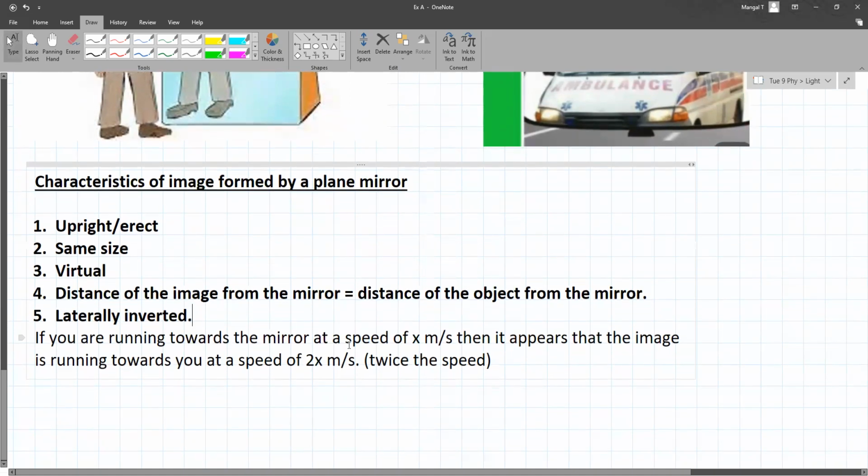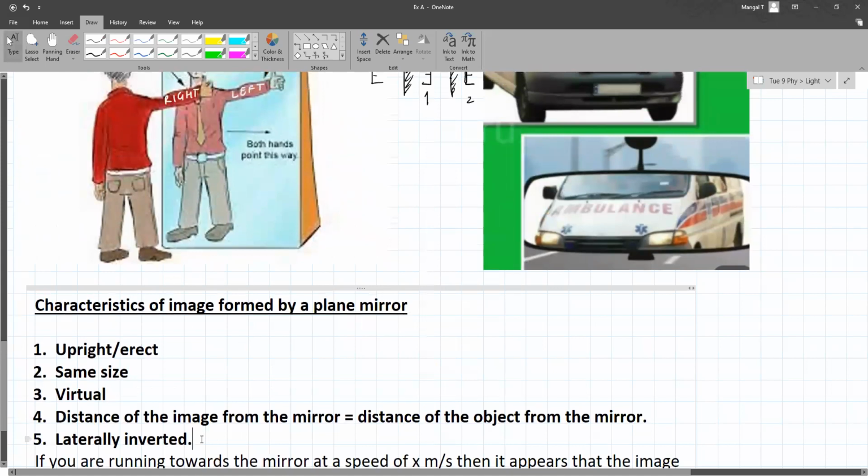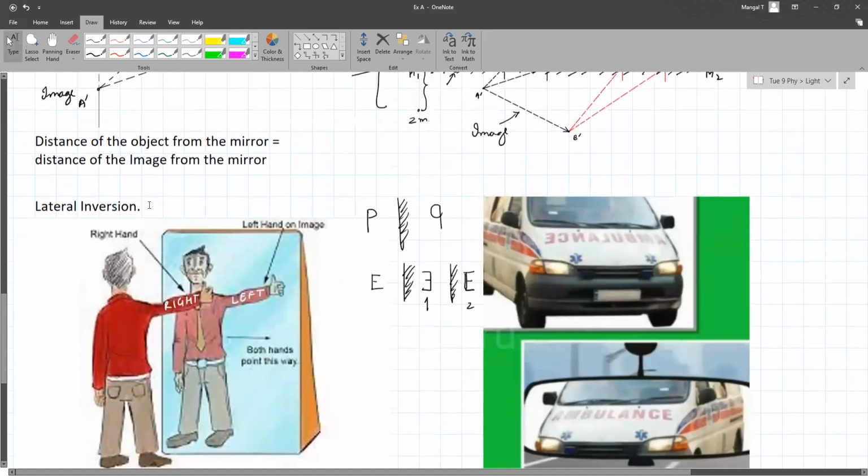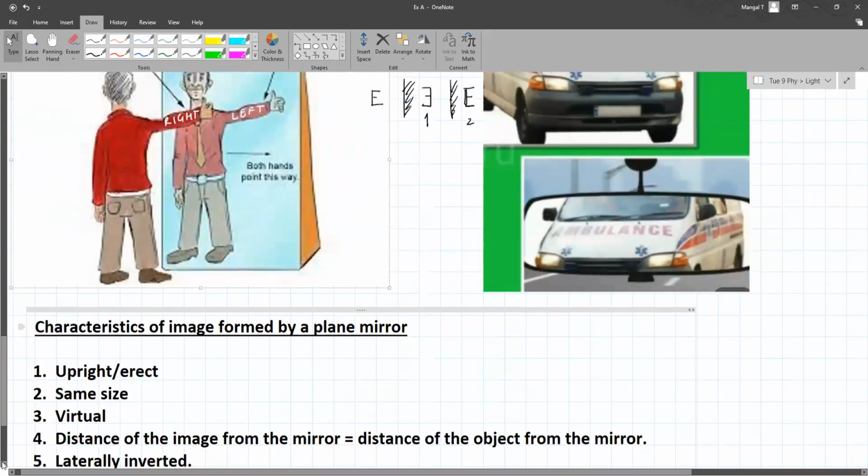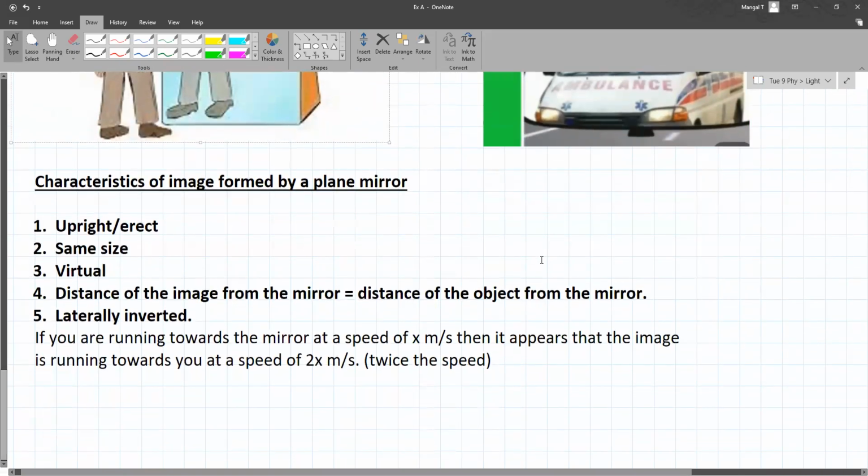So what do you mean by laterally inverted? This is lateral inversion, what we just studied. Oh, okay. Okay, right.